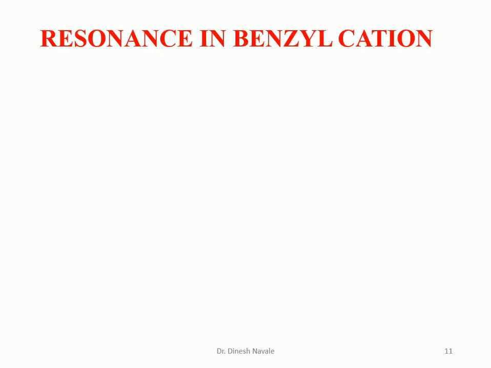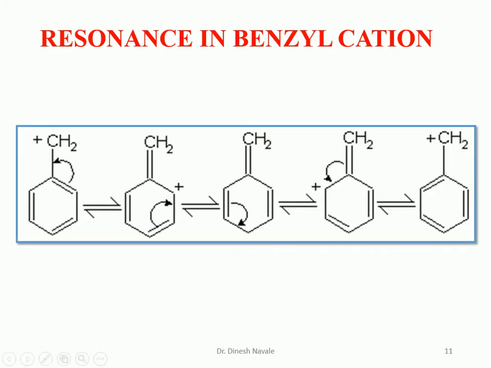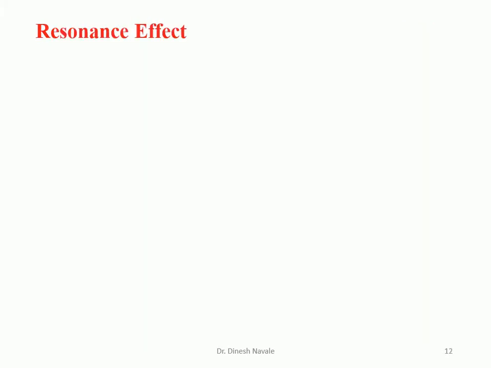Resonance in the benzyl cation. This is a benzyl cation in which this is a positive charge, so electron will be moved towards this carbon atom. So we get the formation of the double bond here and positive charge on the next carbon. That means the benzyl carbocation can be easily stabilized by the different resonating structures. There are 5 resonating structures possible. So that's why benzyl carbocation is more stable than other carbocations like primary, secondary or other carbocations.